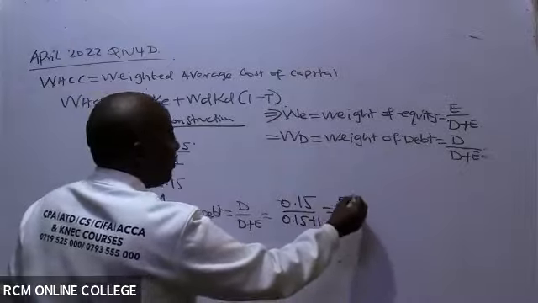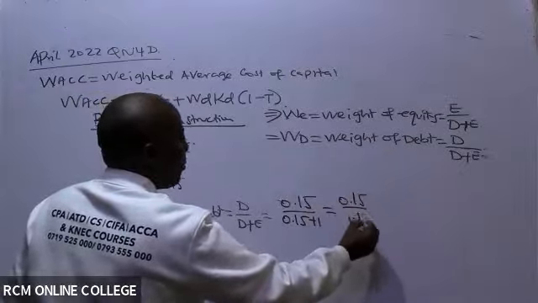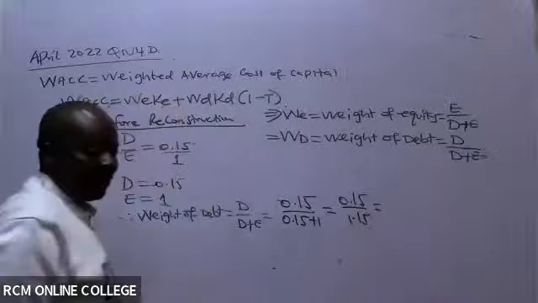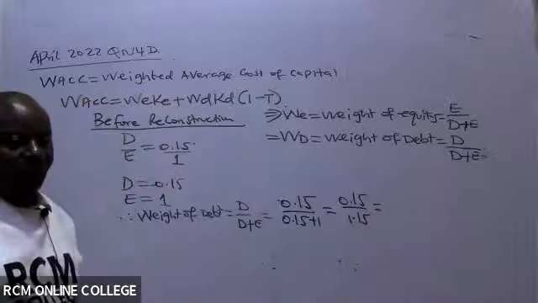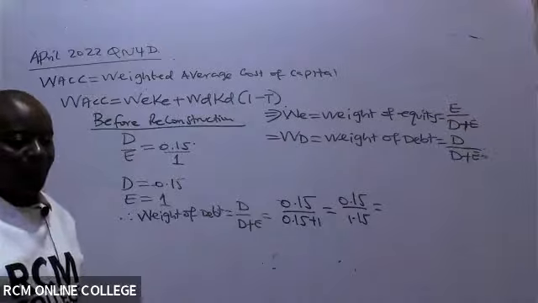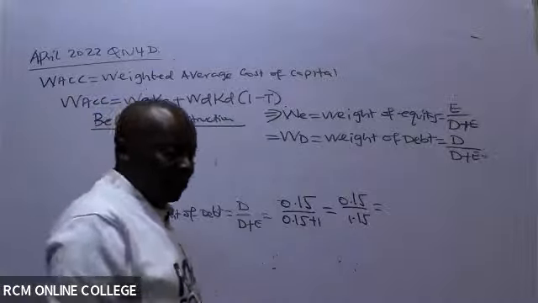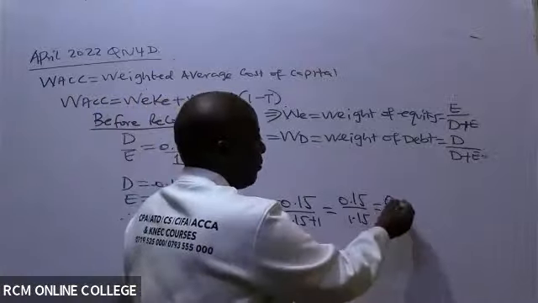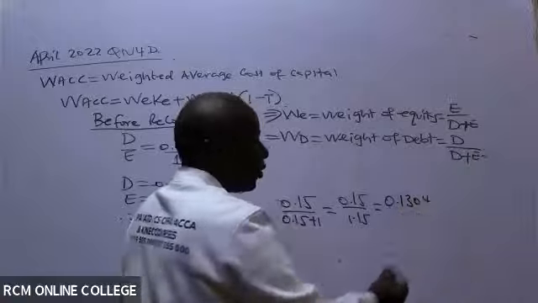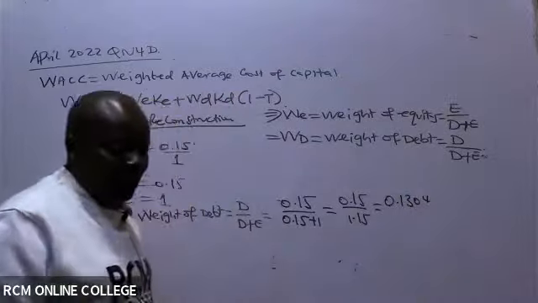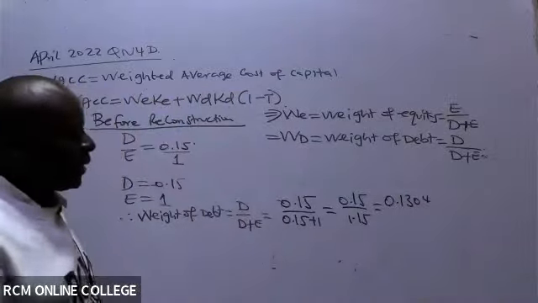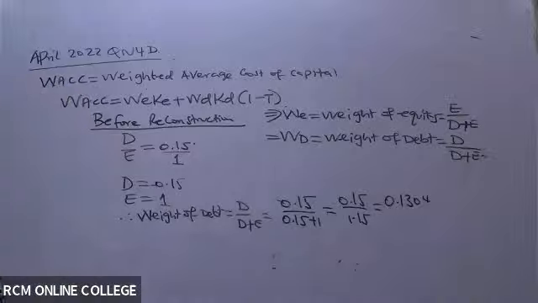That is the same as 0.15 over 1.15, which gives me 0.1304. The more the decimal places, the better.